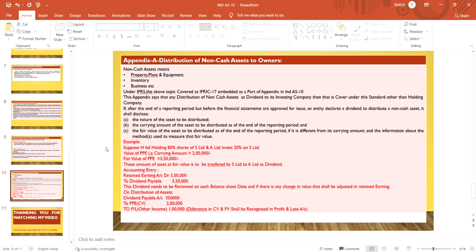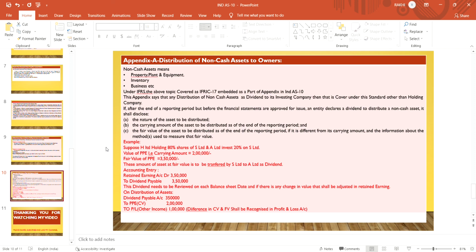It means under IFRS this topic, distribution of non-cash asset to the owner, is covered under IFRS 17, which Ind AS has taken from IFRS and embedded in Ind AS 10 as a part of Appendix A. So this appendix says that any distribution of non-cash assets as dividend to an investing company is covered under this standard, other than the holding company.